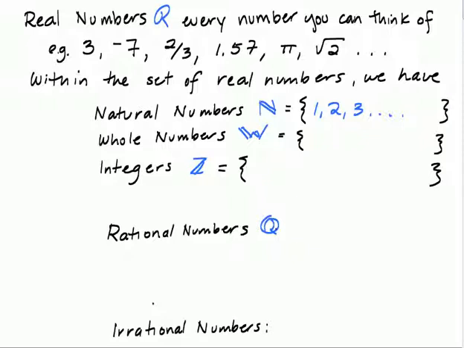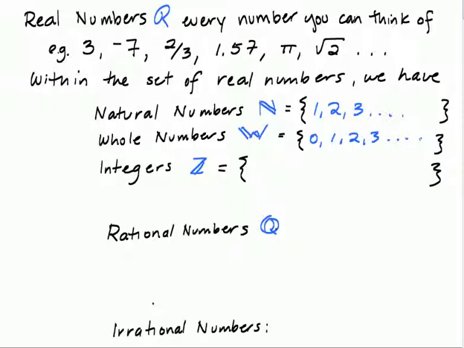Whole numbers are like natural numbers, except for only one more number. The most important number in the world, 0. So whole numbers are 0 and all of the natural numbers. And we go on and on and on.